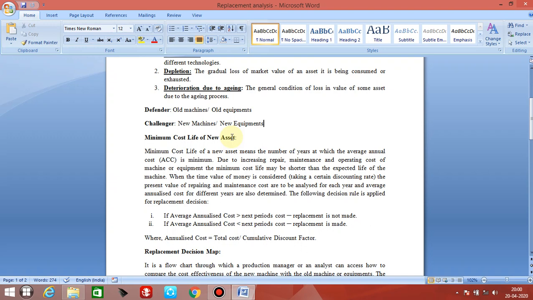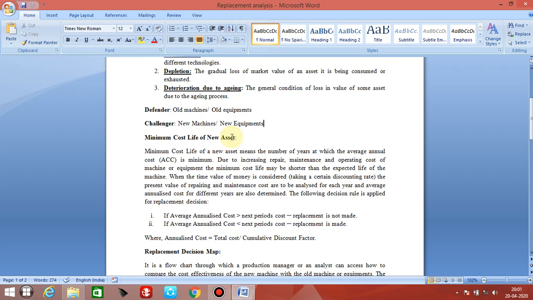The first and foremost thing which we should remember is the minimum cost life of new asset. Now what is this? Minimum cost life of a new asset means the number of years at which the average annual cost, AAC, that is the average annual cost, is minimum. Again I am repeating. Minimum cost life of a new asset means the number of years at which the average annual cost is minimum.